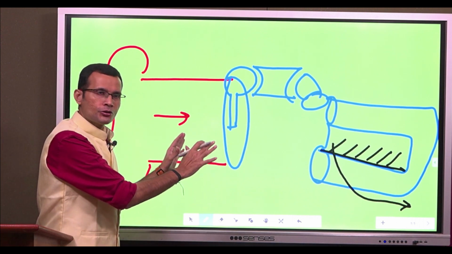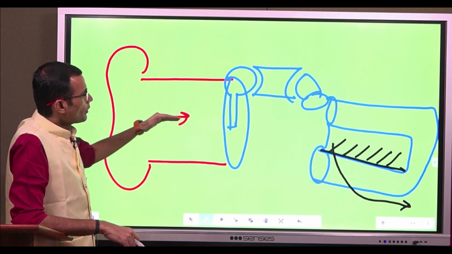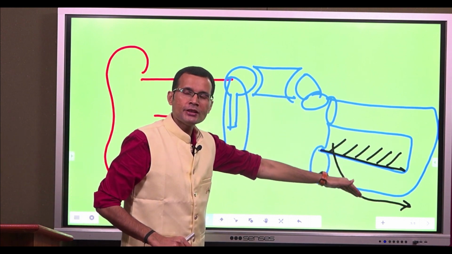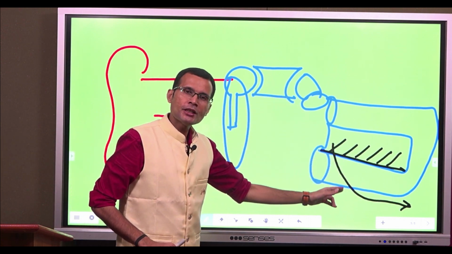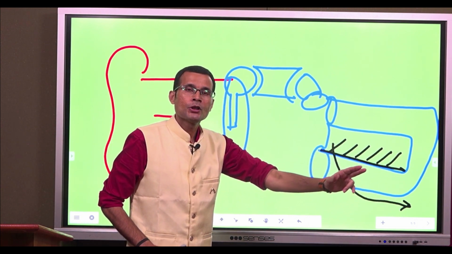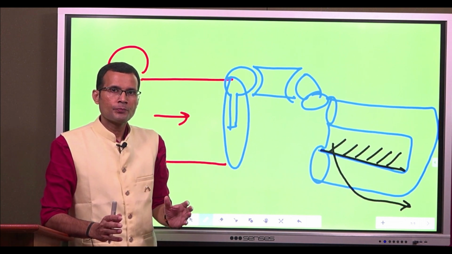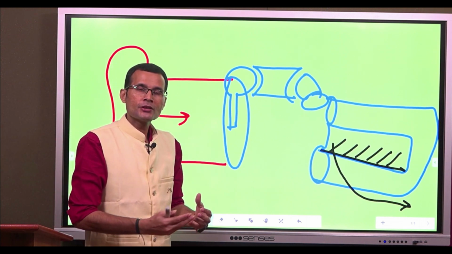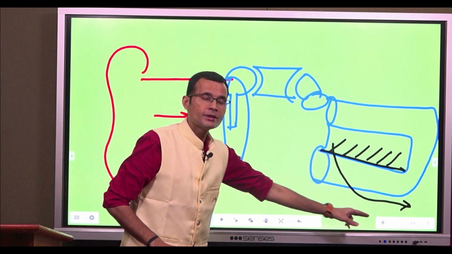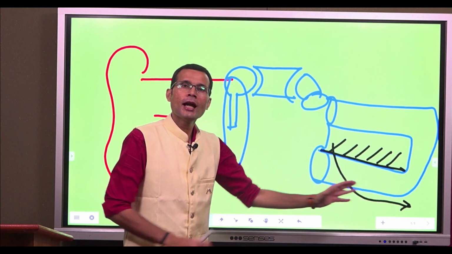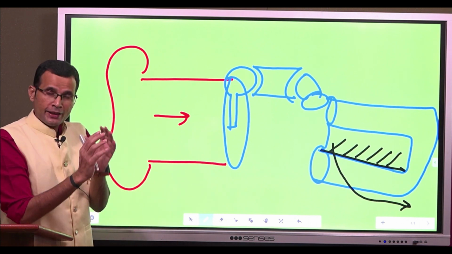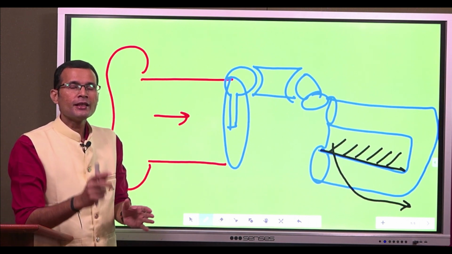To summarize, sound comes through the external ear, goes through the middle ear, and finally reaches the inner ear. From the organ of Corti, the 8th cranial nerve fibers emerge. So the nerve component, the impulse generation and transmission about that sound, starts from the inner ear, from the organ of Corti, and the 8th cranial nerve fibers carry the sound impulses to the auditory cortex. And therefore, deafness is of two types.